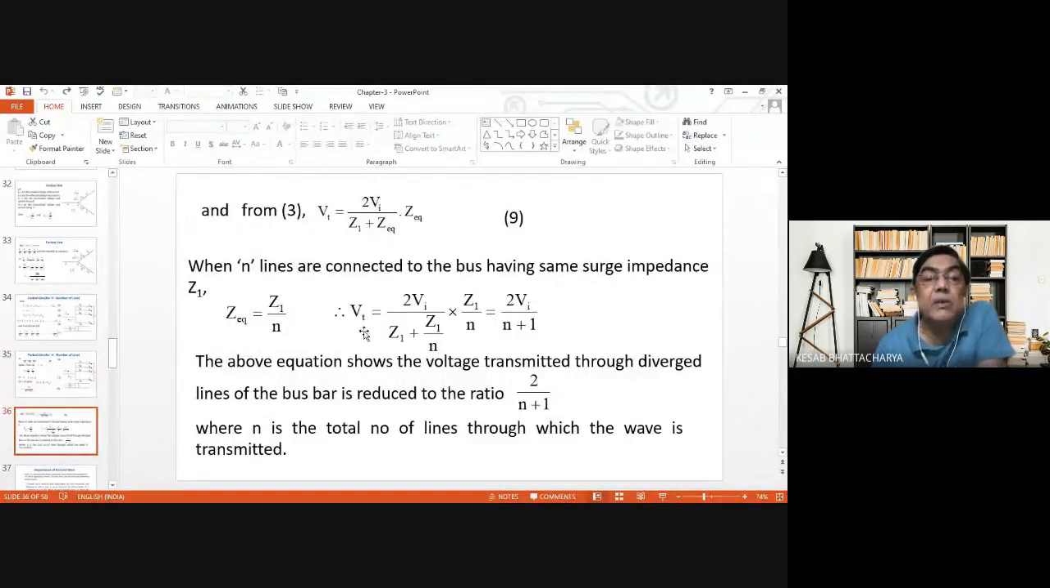This is 9, where n lines are connected to the bus having the same surge impedance. Then Z equivalent will be Z1 by N, and Vt becomes equal to 2 Vi by Z1 plus Z1 by N into Z1 by N, which after simplification becomes 2 Vi by N plus 1. Is that okay?